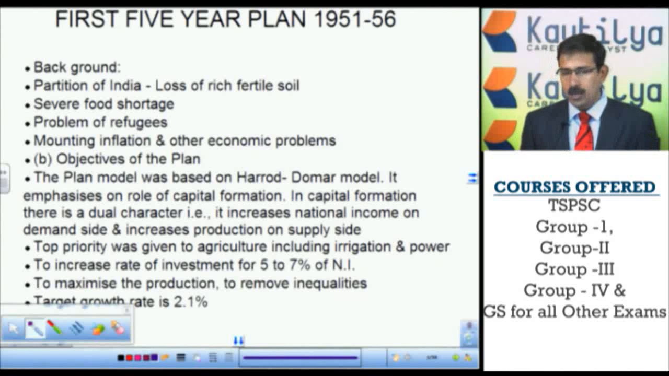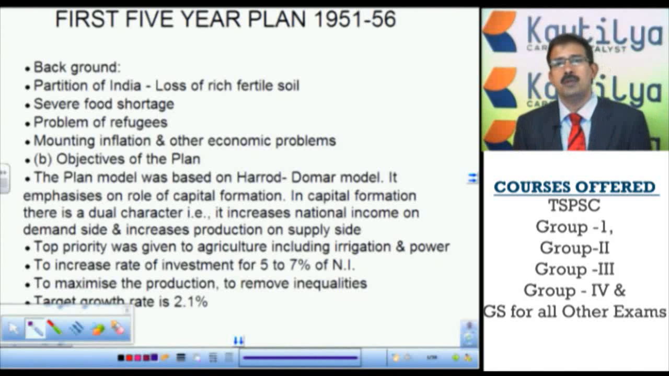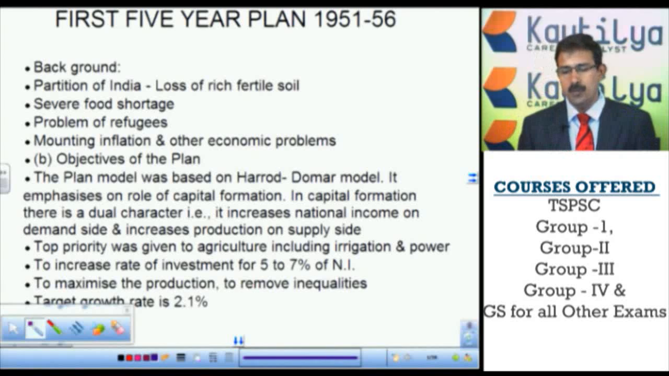So, while studying each plan, how to master a plan, how to remember the important events which will be repeatedly asked in competitive examinations. In the planning section, generally questions are asked on what is the important strategy followed in so and so plan, what is the important model followed in, say, the first 5-year plan, or what is the important objective of the second 5-year plan. Likewise questions are asked.